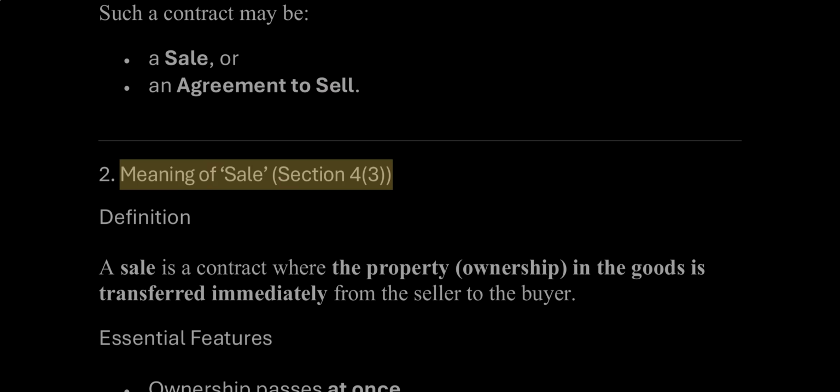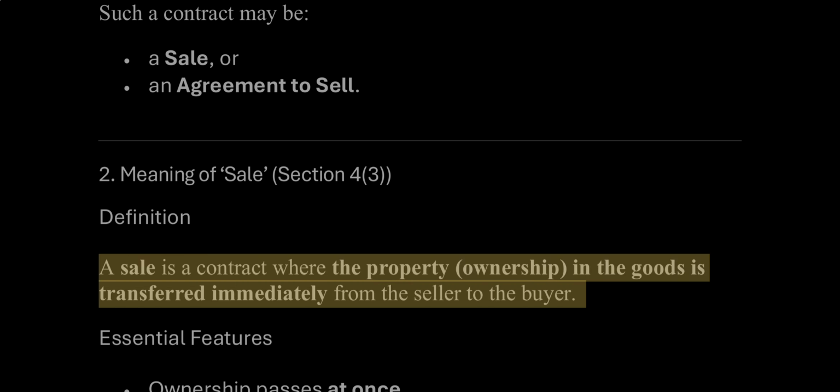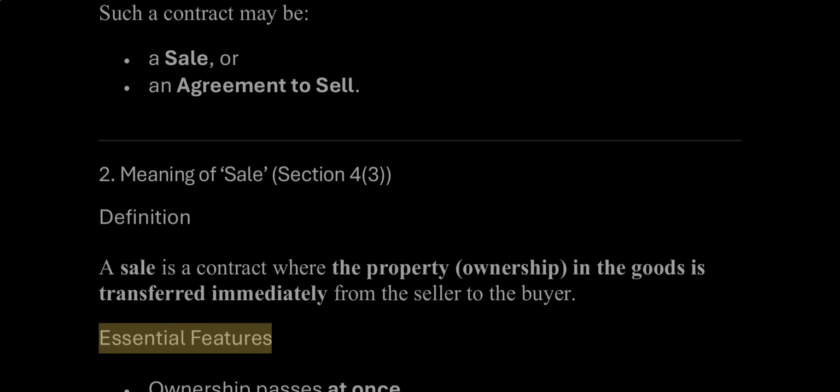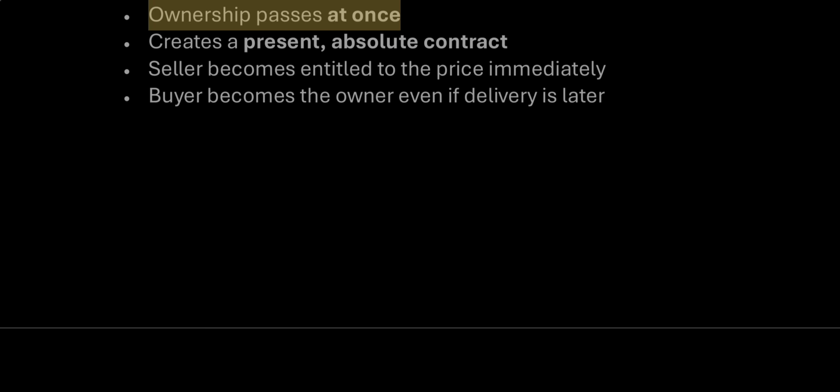2. Meaning of sale, Section 4(3). Definition: A sale is a contract where the property, ownership, in the goods is transferred immediately from the seller to the buyer. Essential features: Ownership passes at once.